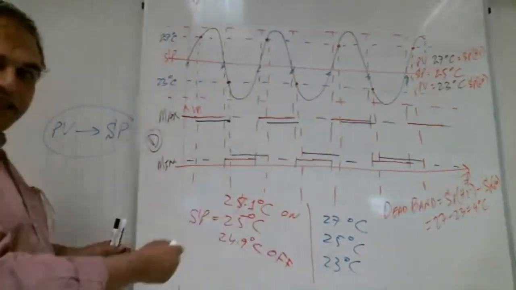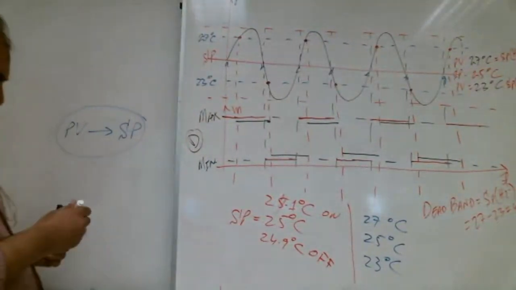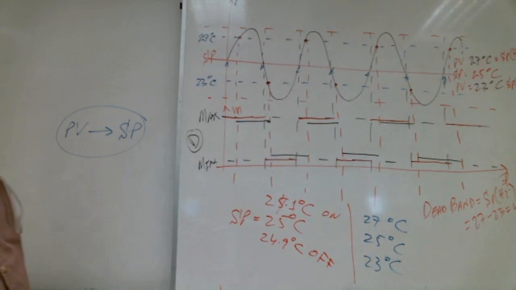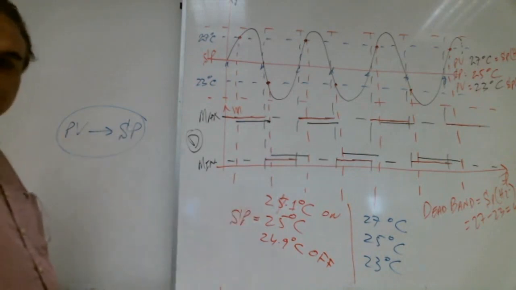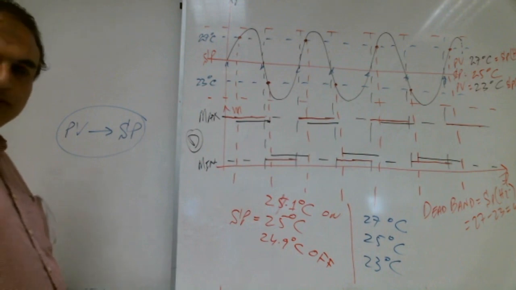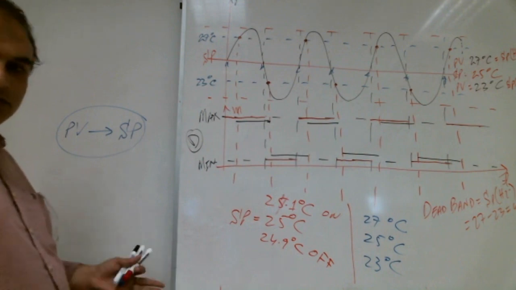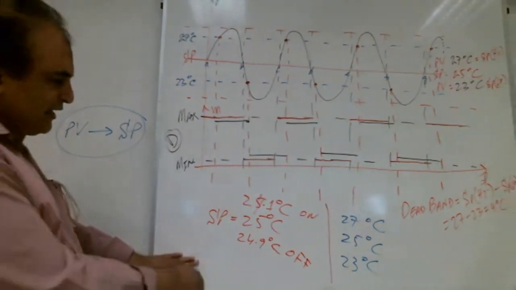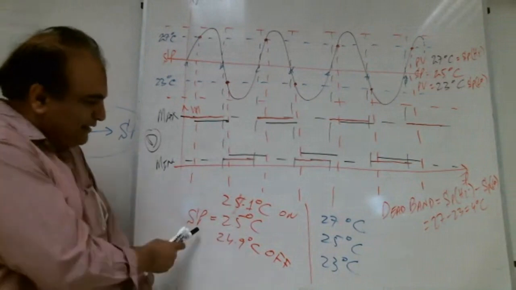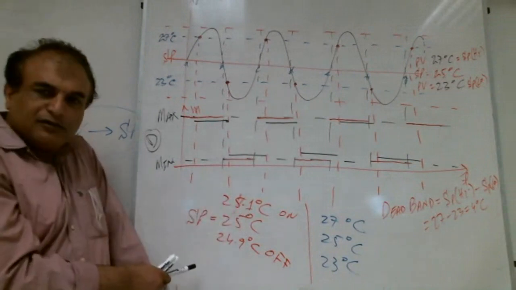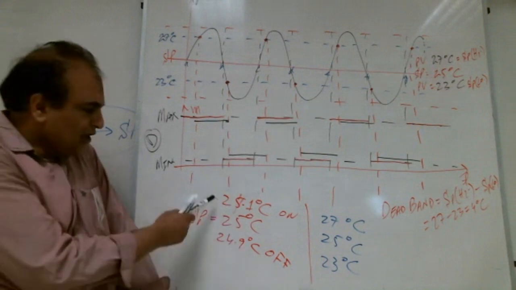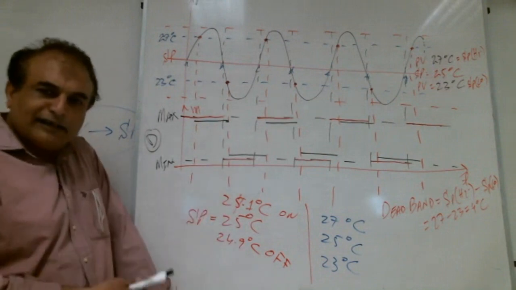These both scenarios can bring PV near to set point? Yes, Shabab. Can it keep PV near to set point? These both scenarios? Yes. No. How? Lot of brothers, they are writing yes. No, they cannot. If you take this scenario, 25 degree, as soon as it goes to 0.1 increase, compressor on. As soon as it is decreasing 0.1, compressor off. How long the compressor will work? 1 day, 2 day, how long?